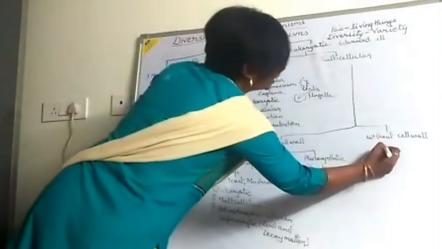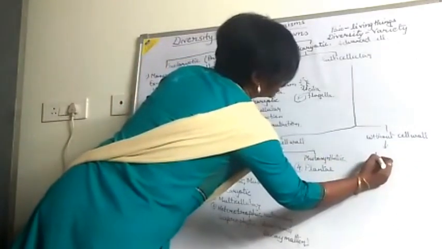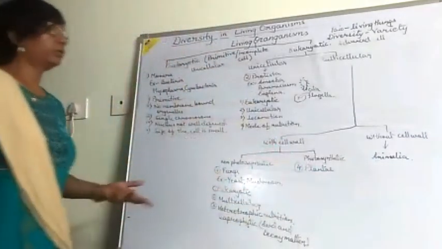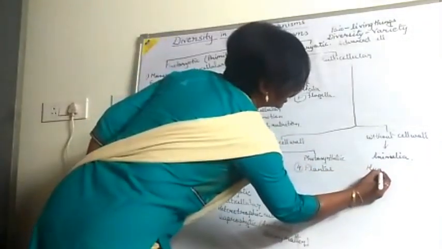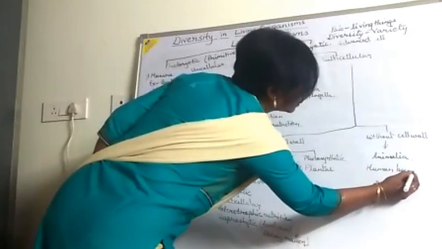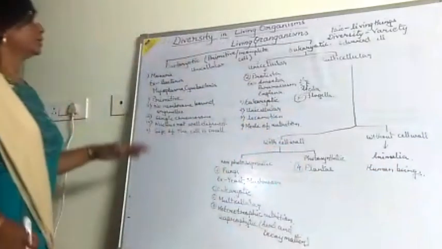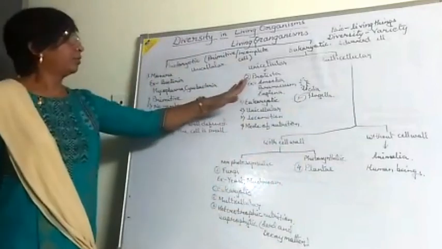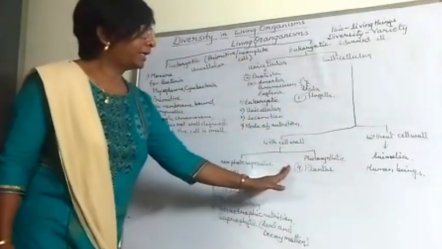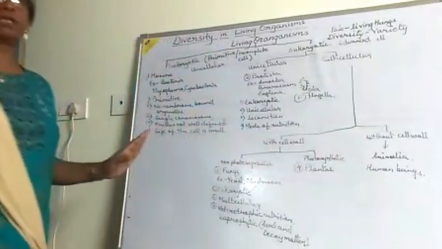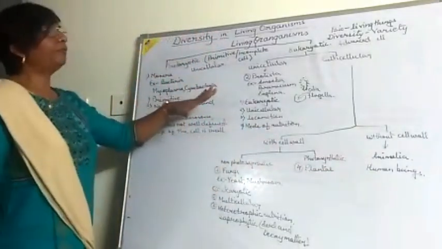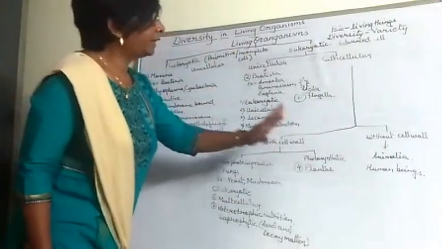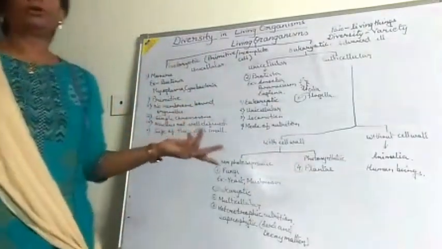And here is without cell wall, that is Animalia. This Animalia is the kingdom in which we people come, like human beings. Okay, so we got the five kingdoms: the Monera, Protista, then Fungi, then Plantae and the Animalia. These are the five kingdoms we got. In the next class, we are going to discuss the Plantae and then later on the Animalia. So, thank you.